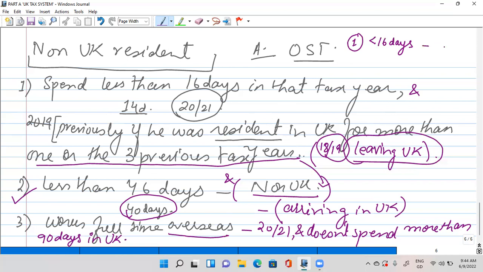And he should be a UK resident for the previous tax years. Second, he spends less than 46 days. The person should be a non-UK resident. And the third one says works full-time overseas and does not spend more than 90 days. Okay? Like greater than 90 days condition should not be there. Let me put a cross like that. Or you can say less than 90 days and working full-time overseas. So you will be considered as a non-UK resident. Okay.